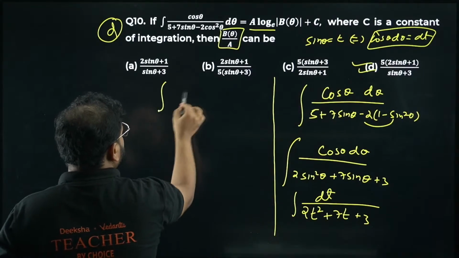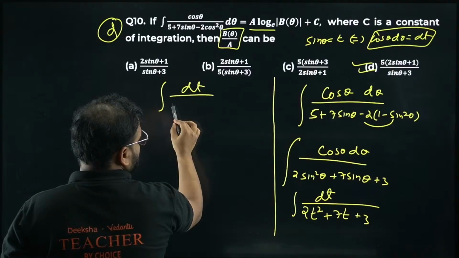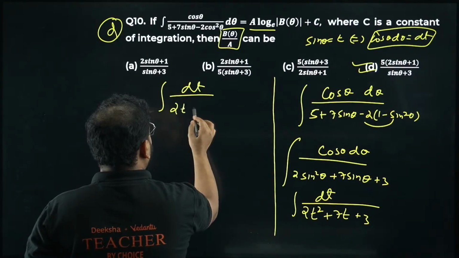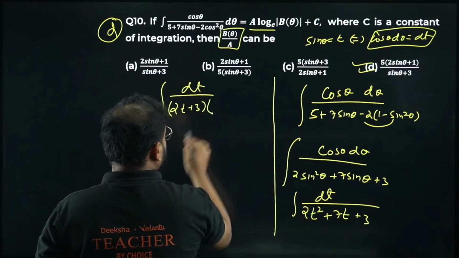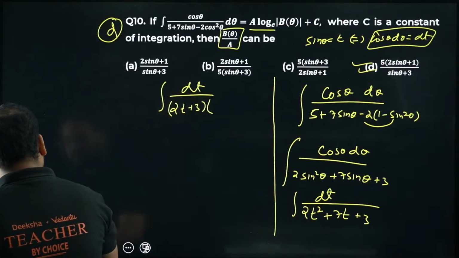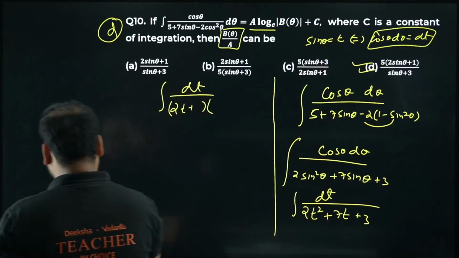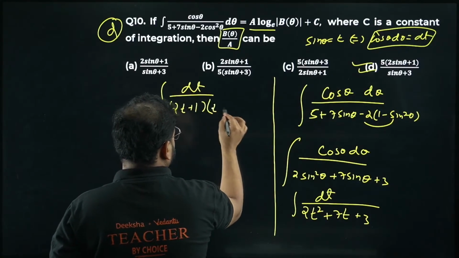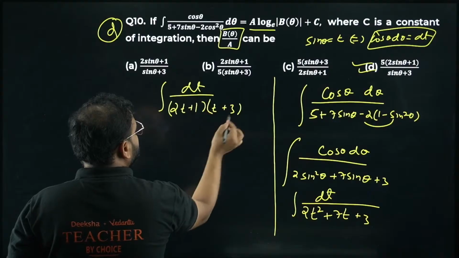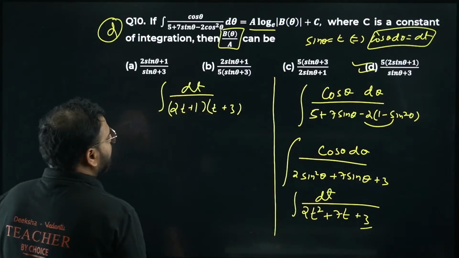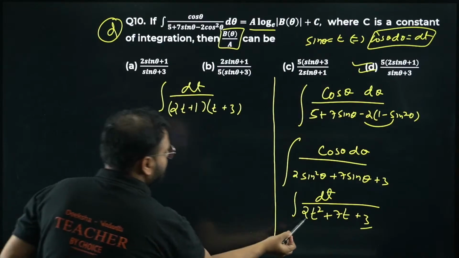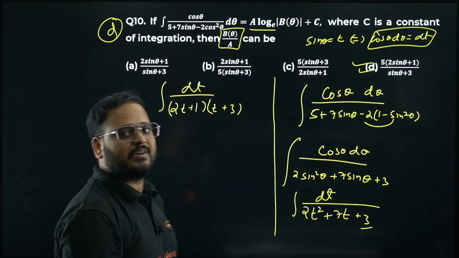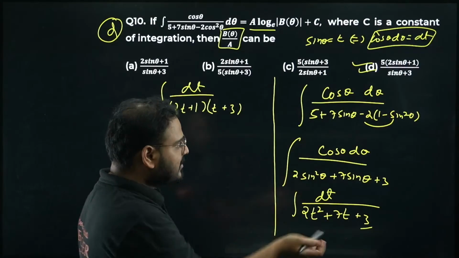We can have this as, please check, 2t plus 1 and t plus 3. How, sir? If you're asking me how, I can do it in my mind, but I'll tell you why. Please check. 1 into 3 is how much, sir? 3. Please check over here. And 2t into t will be how much? 2t square. 2t into 3 will be 6t and t into 1 will become t, so 7t. Works.